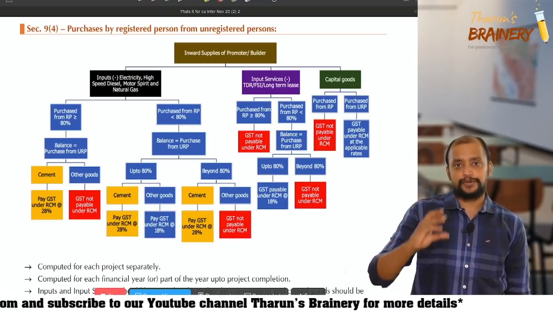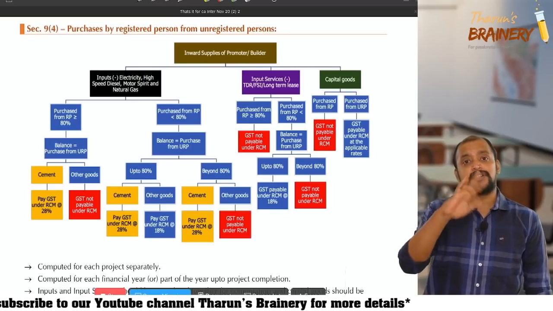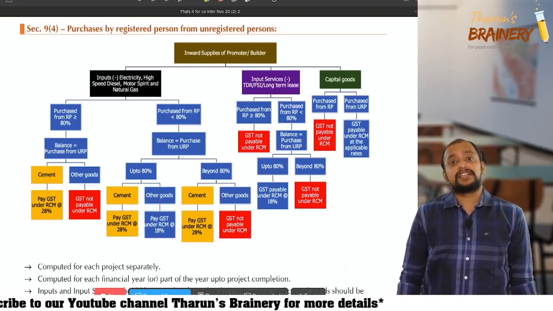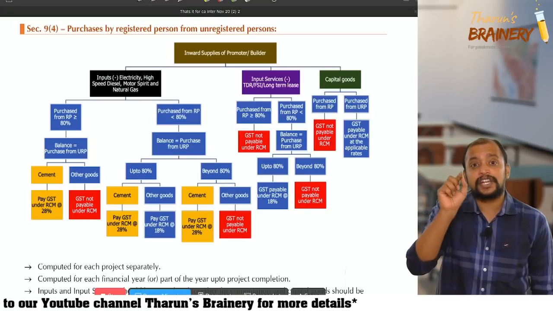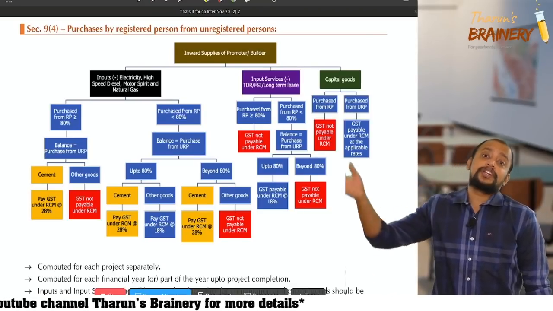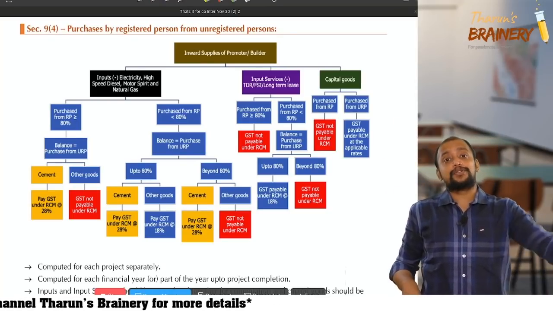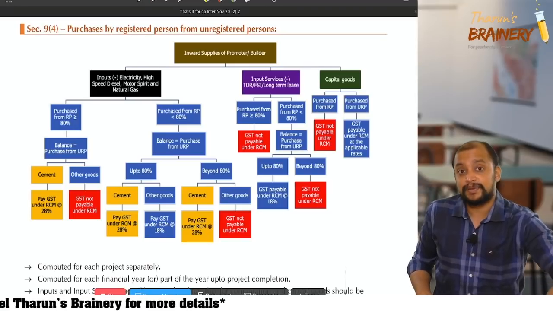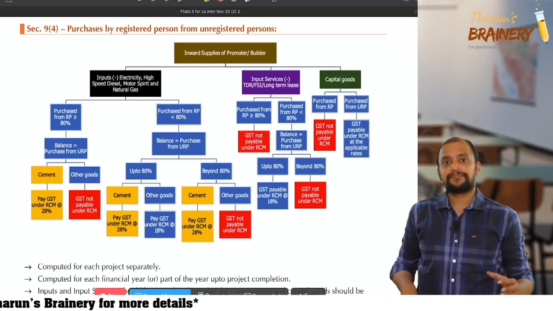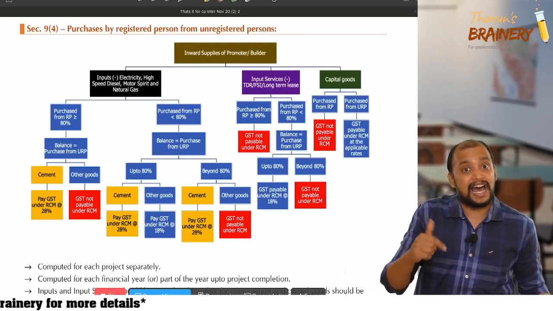So other inputs, from where do we purchase? We purchase from a registered person, greater than or equal to 80% of the total purchases in a year. Then we don't have to pay any GST under RCM.